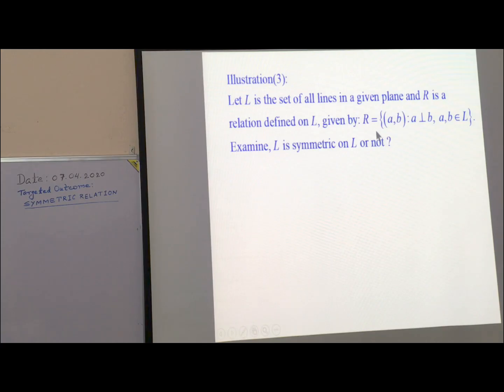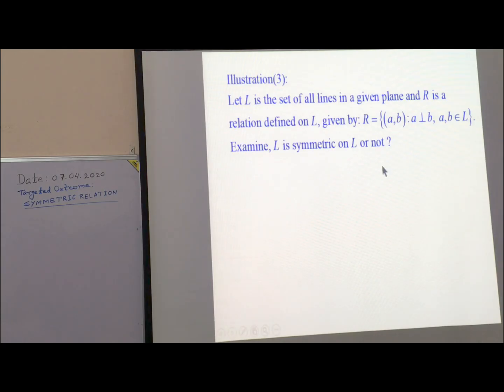Ordered pair AB will be in R when line A is perpendicular to B. A and B are elements of L, and elements of L are lines. So A will be related with B only when line A is perpendicular to B. We have to check whether this relation is symmetric on L or not.